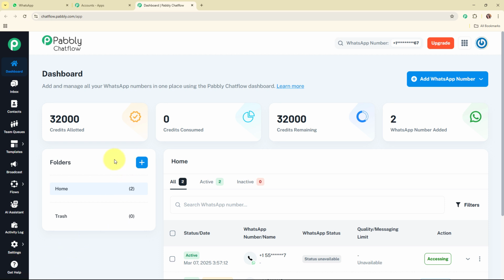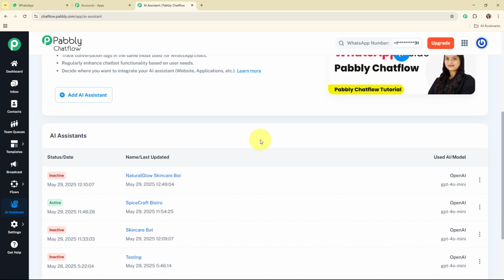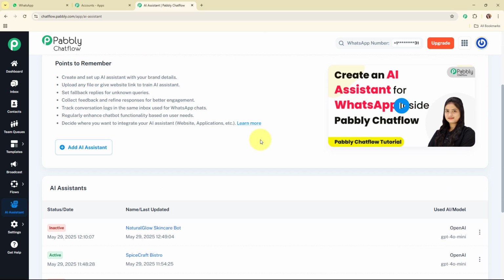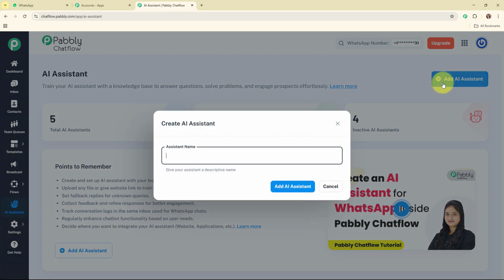Alright, so this was all about the features, and now we are going to create a new WhatsApp chatbot with an AI agent for our business. For that, we are going to use a feature of Pabbly Chatflow, that is AI assistant, given in the left sidebar. Under the AI assistant, you can see the AI assistant that I've already created for my business. So we are going to create a new AI assistant. For that, we are going to click on add AI assistant, and then it is asking me to give a name to my AI assistant. I'm going to give my business name, that is Spicecraft Bistro, and after giving the name, I'm going to click on add AI assistant.